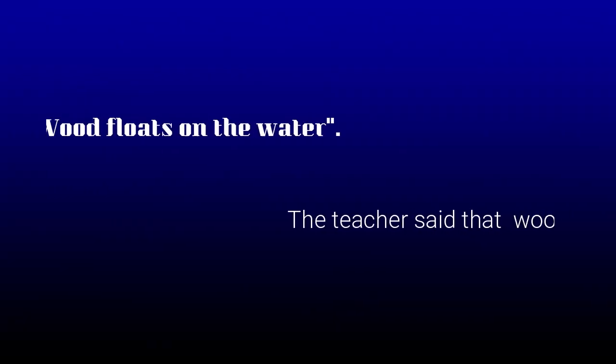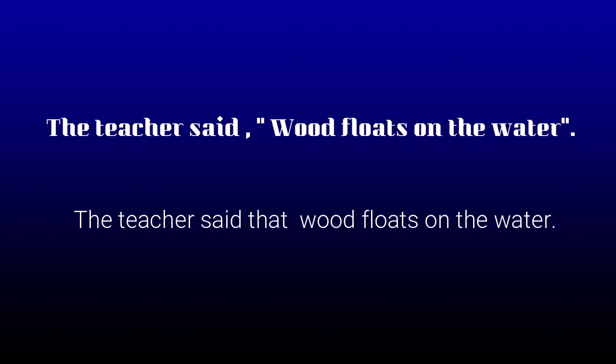Let's see one more example. The teacher said, wood floats on the water. The teacher said is a reporting clause, and the reporting verb is in the past tense, but the actual words of the speaker are a universal truth, that is, wood floats on the water. So we write, the teacher said that wood floats on the water. We are not changing the tense of the actual words of the speaker because the sentence is a universal truth. Clear?